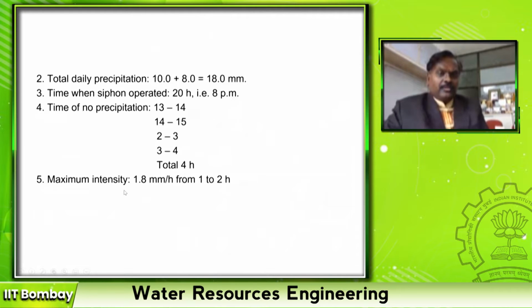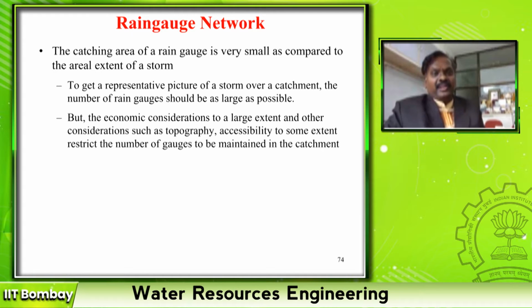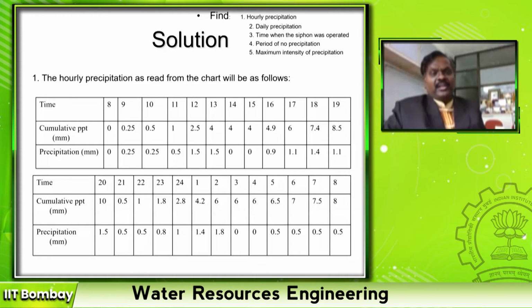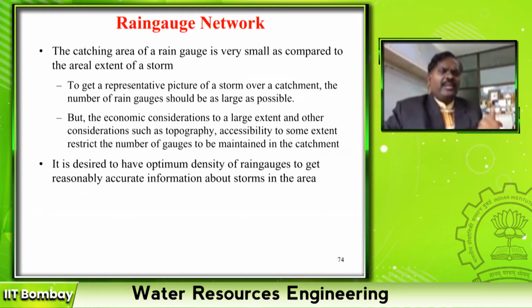So from a rainfall of mm per day in the Symons rain gauge, now with advanced instruments we are able to estimate per hour or even per minute also, right? But before going into the further utilization of this rainfall data, how many rain gauges are needed to measure this precipitation?